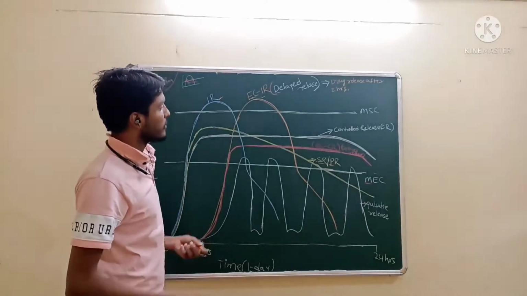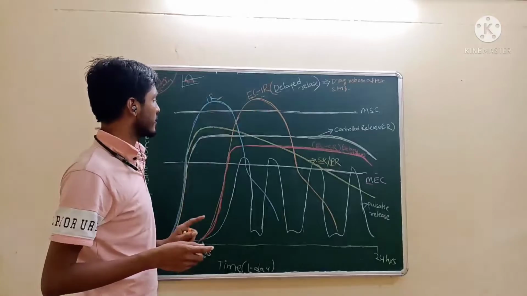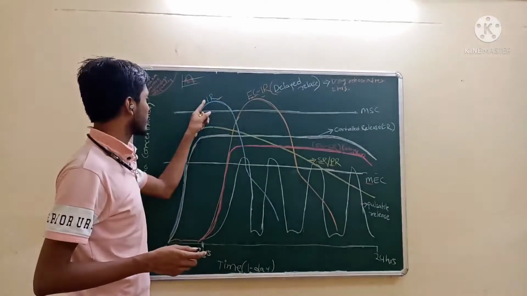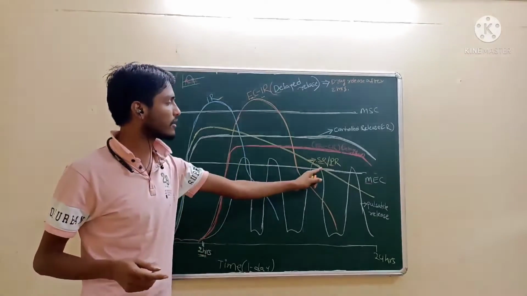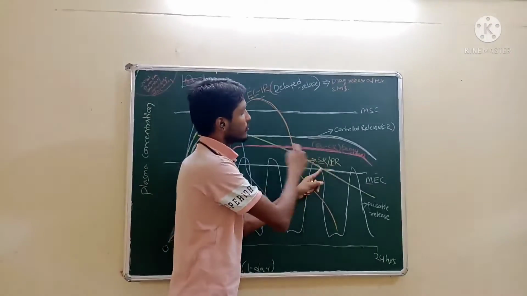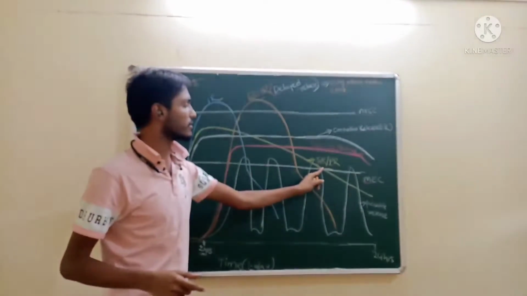So next, what will happen? Immediate release completed, enteric coated immediate release completed. Next, sustained release has the same onset of action as immediate release, but more duration of action. Whenever there is more duration of action, less dose: just one dose is sufficient, one dose is sufficient up to 24 hours.